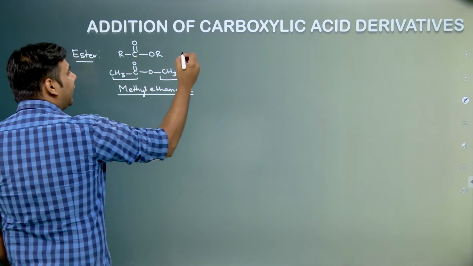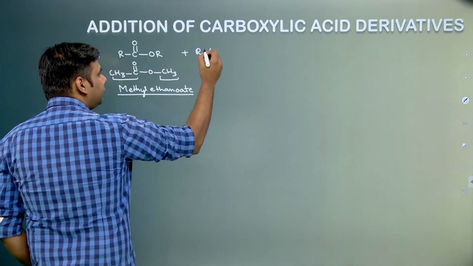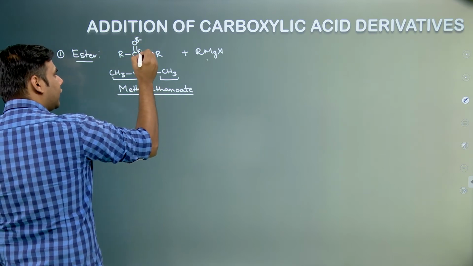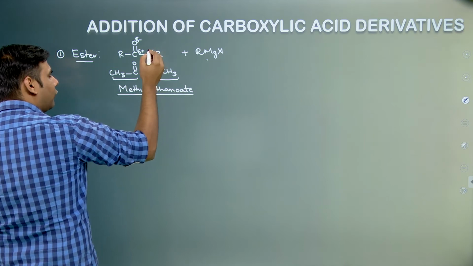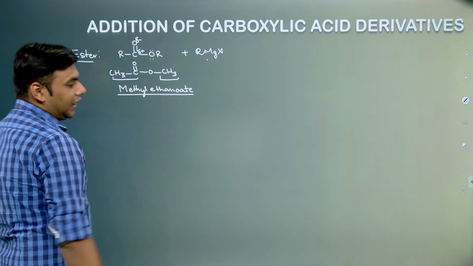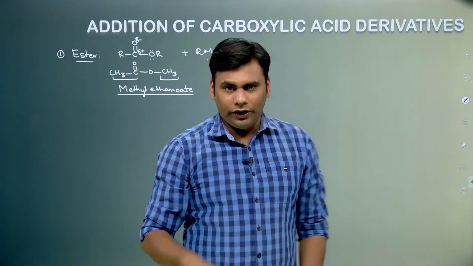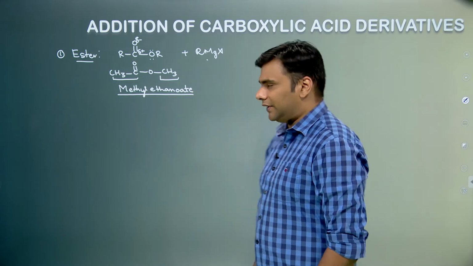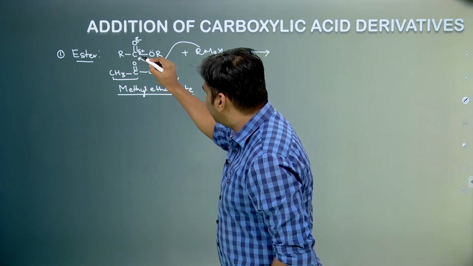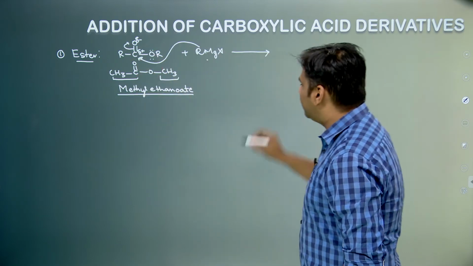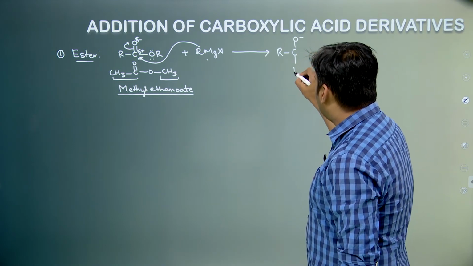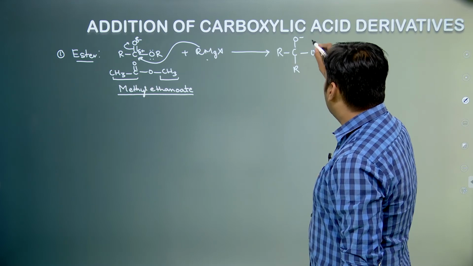Okay. So when we react an ester with, say, a Grignard reagent, there is a development of some negative charge over here and a positive charge over here. Now we know that the lone pair of oxygen will undergo resonance with C double bond O and would stabilize the carbonyl group. That is why ketones were more reactive than esters, which we did in the previous slide. So what would happen over here? This R would attack at this carbon and this pi electron would polarize. So what would be formed over here is R, C, O negative, R, OR.